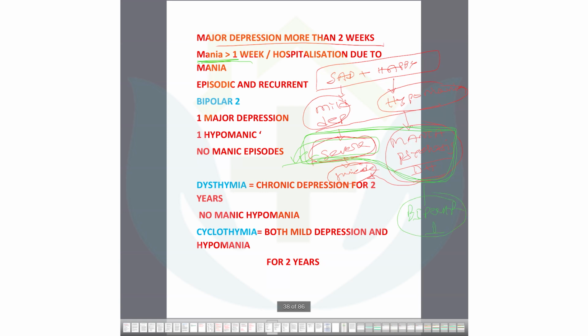Bipolar disorder 1. Another thing, look: one major depression, one hypomania, no manic episodes. That is the cycle, the severe one with the hypomania. This is another scale, bipolar 2. Now you can understand how they scale bipolar 2. The severe major depression with hypomania, that is mild happiness. So a mild problem with hypomania, that is bipolar 2.